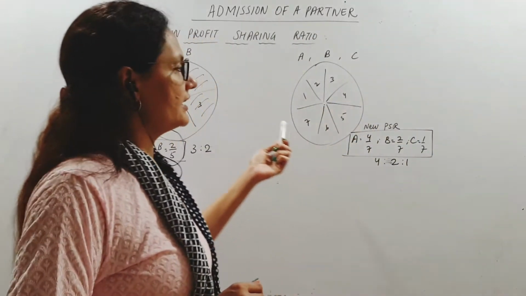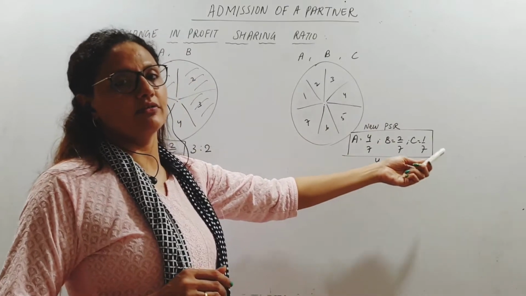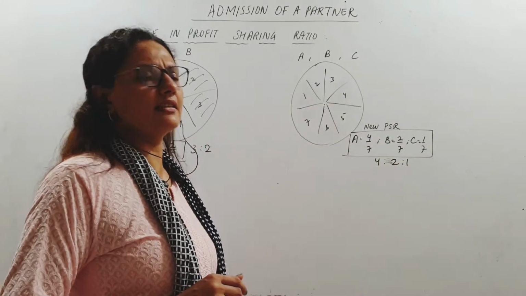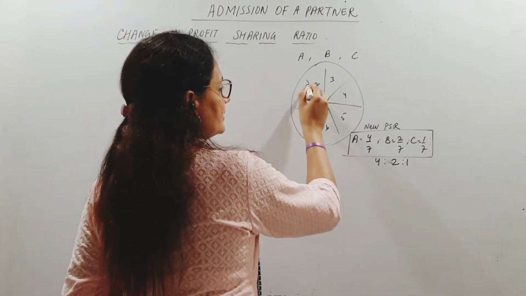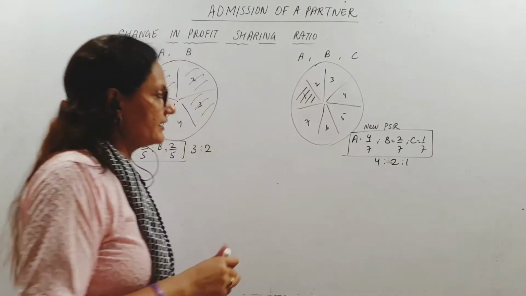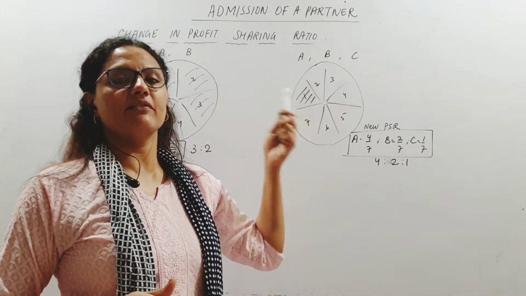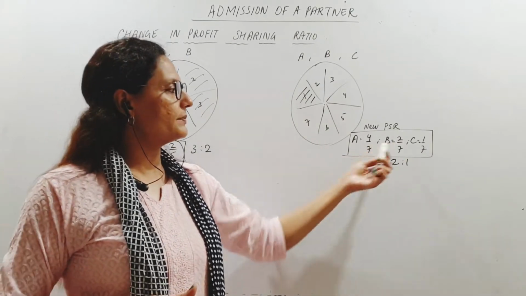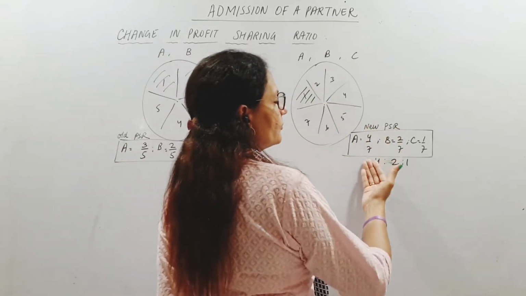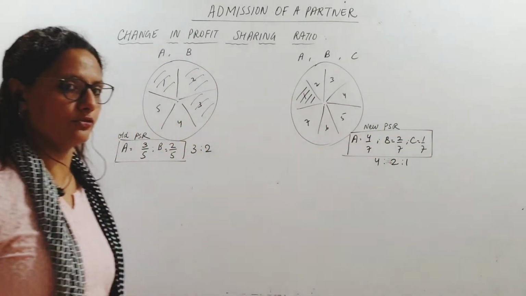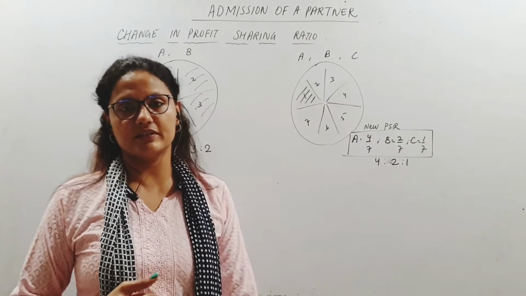So he is coming in with 1/7 of the share. So how much remains? 6/7, isn't it? 1 share goes to C. This has gone to C. So what is left? How many shares left out of 7? 6. So 6/7 goes to A and B, and in which ratio? They have decided in the ratio of 4/7, 2/7, meaning 4:2. They will be sharing the profits.